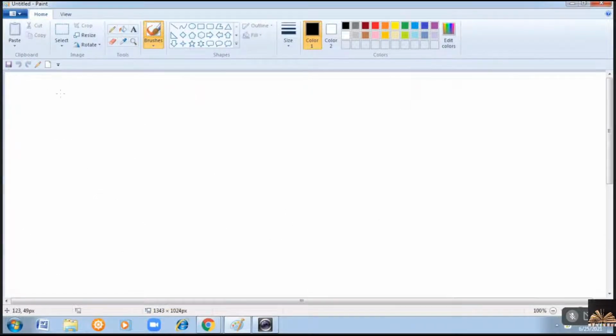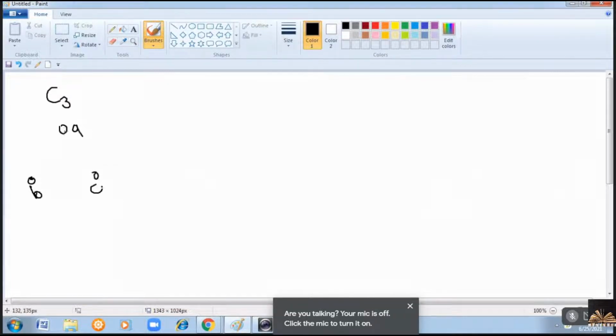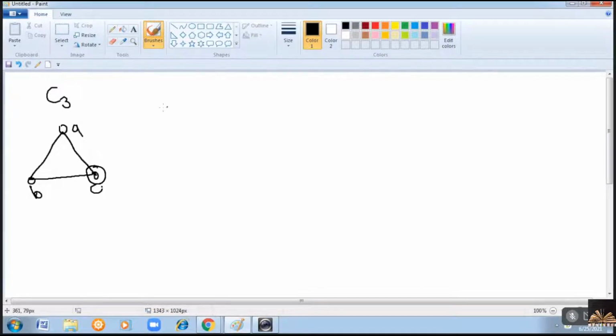Let us suppose there are 3 vertices, then C3 will be like this: A, B, C. Start from a vertex, go through all the vertices in the graph and come back to it. Right? This is C3.